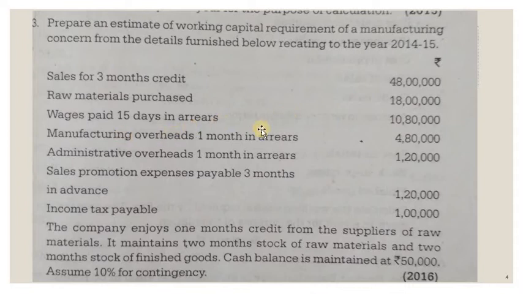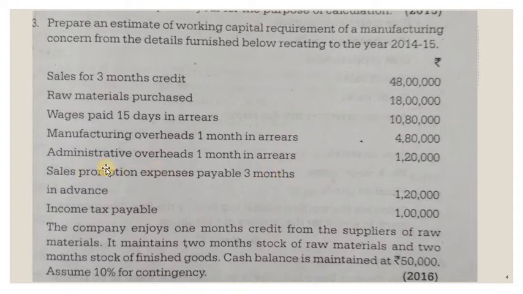So we have to calculate how much is the finished goods. How to calculate finished goods? Very simple. You add all these: raw material, wages, manufacturing overhead, and administrative overhead. All these expenses, if you add, you will get the finished goods. Because what does finished goods mean? You take the raw material and convert it into finished goods. To convert that, you require certain direct expenses: wages, administrative, and manufacturing. You take all these things and you get the figure for finished goods. Selling related expenses will not come here because they will be calculated for debtors.